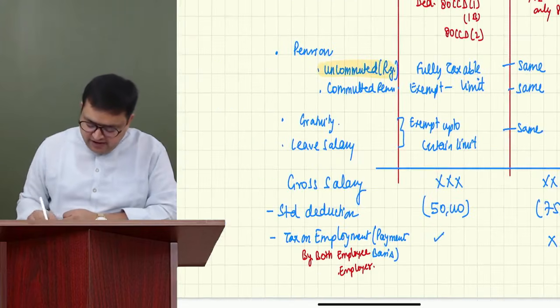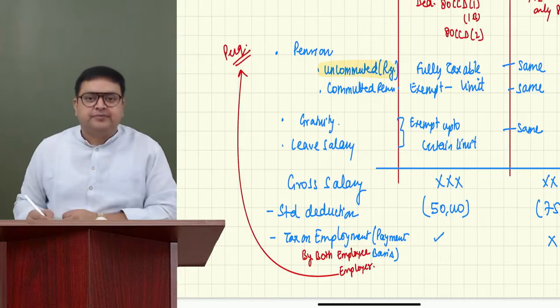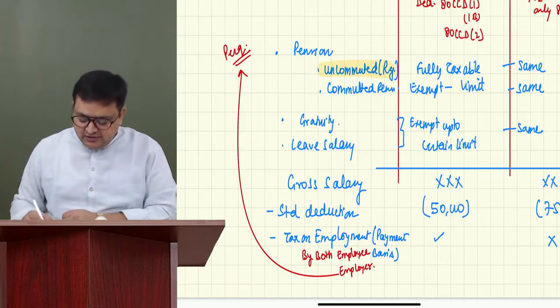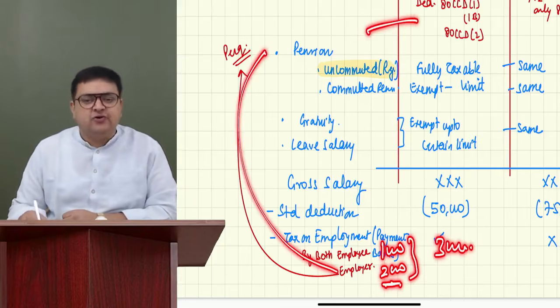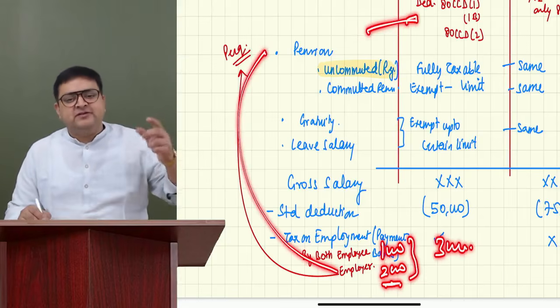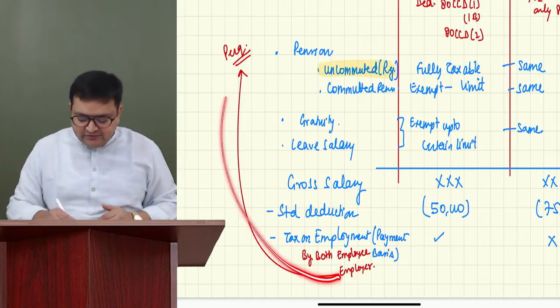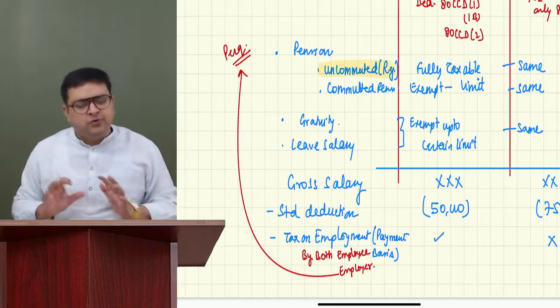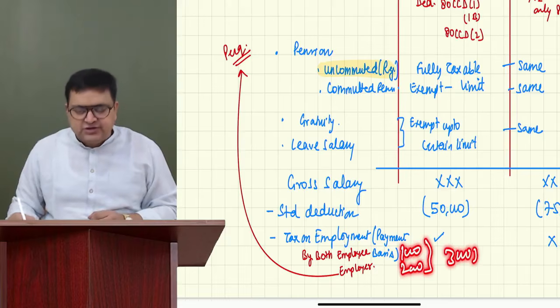But please remember, regarding the employer, if the employer is paying, first it will become your perquisite. So let's say you have paid 1,000, the employer has paid 2,000 during the year. So you will get the deduction of 3,000. That's okay. But this 2,000 should first be part of your gross salary, because it is your duty to pay these taxes on employment. If your employer is paying, it will first become your salary, and then the deduction can be allowed.